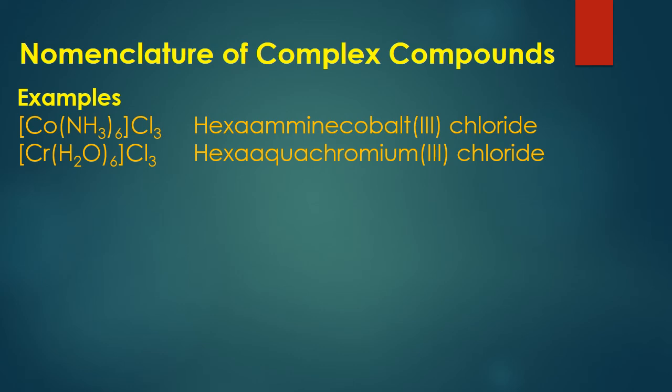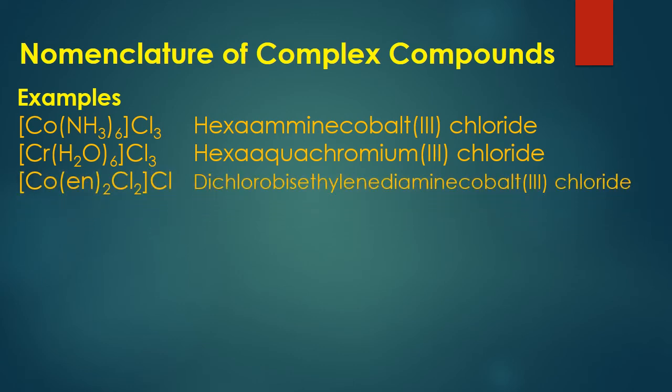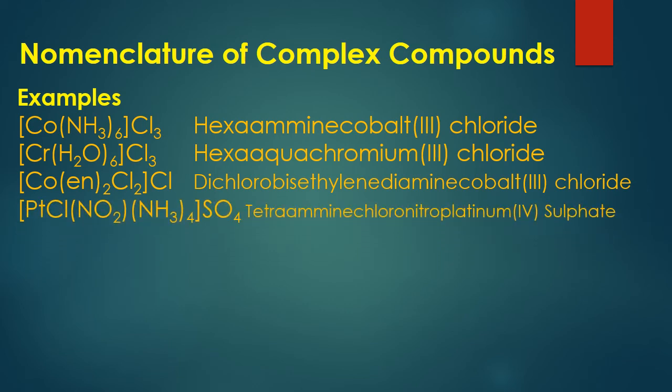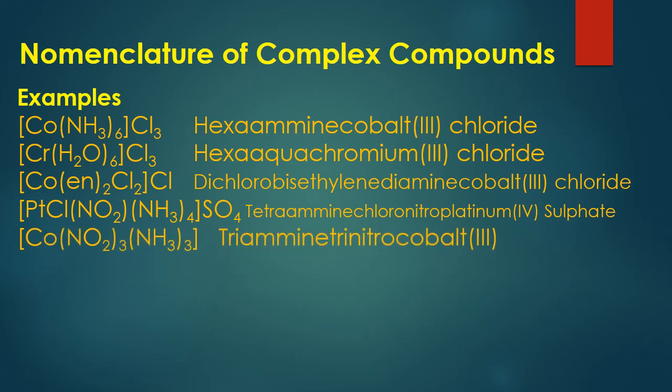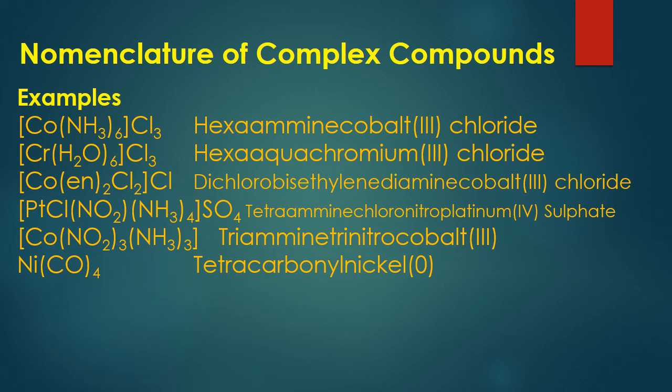Hexaaqua chromium(III) chloride, dichloro bis(ethylenediamine) cobalt(III) chloride, tetraammine chloro nitro platinum(IV) sulfate, triammine trinitro cobalt(III), tetracarbonyl nickel(0), hexaaqua iron(II) ion. This is the ion which carries positive 2 charge.